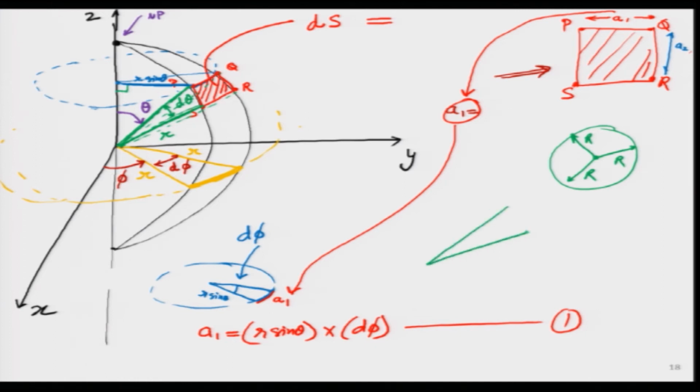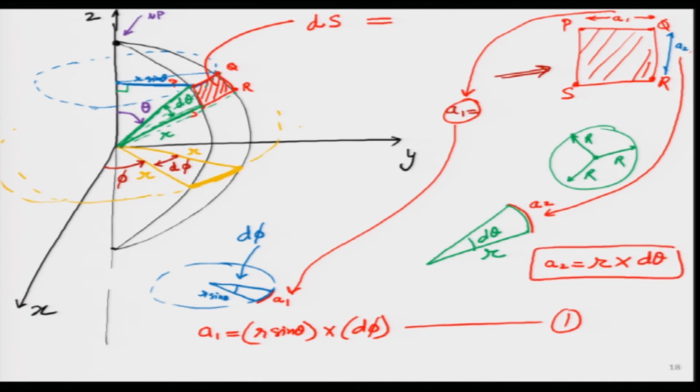This is the circle, this angle is d theta, radius is r, and this arc I will show in red color. This arc is A2. Then again I know the value of A2. I will write A2 is simply this radius into the angle. So, this is my equation number 2.